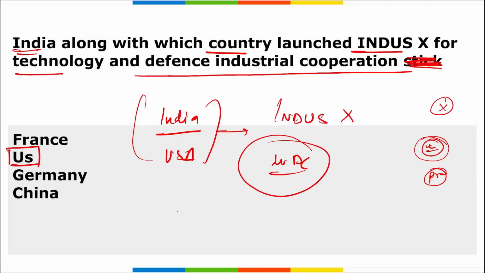Also remember, India's Innovation for Defense Excellence and the Office of the Secretary of Defense are leading this Indus X activities for Ministry of Defense and Department of Defense respectively. See, Ministry of Defense is for India and DOD, that is Department of Defense, is for USA. So don't get confused. Correct? Here remember various initiatives, such as artificial intelligence, because it is the fierce topic of today's generation and everybody wants to get on artificial intelligence, right? So both the countries will be working together on maritime, artificial intelligence, space, etc. Right?